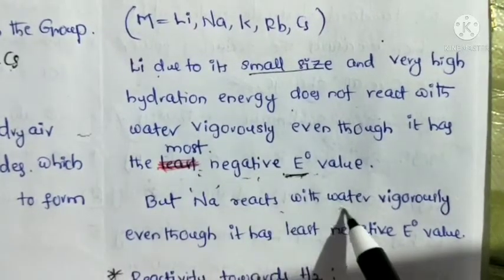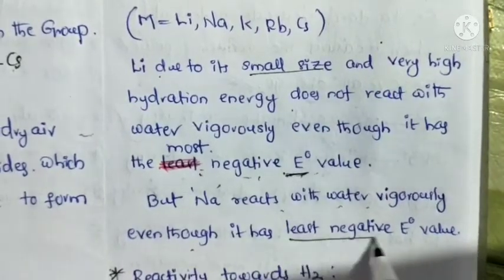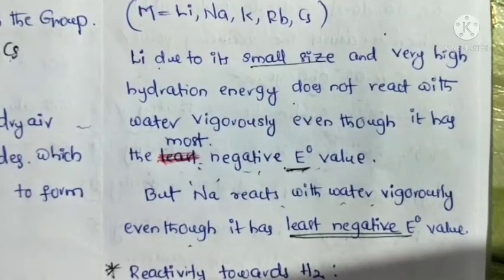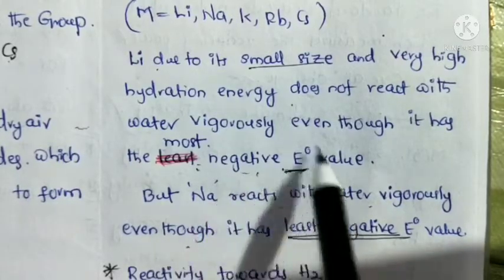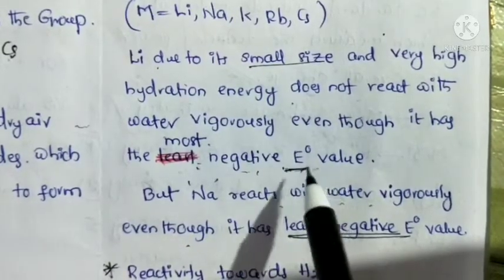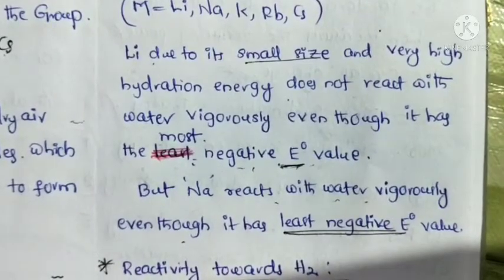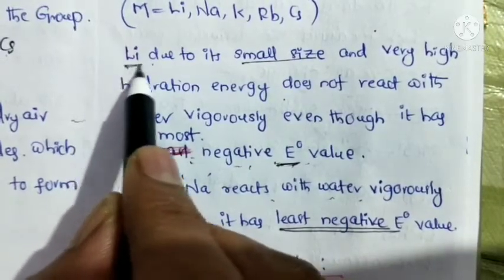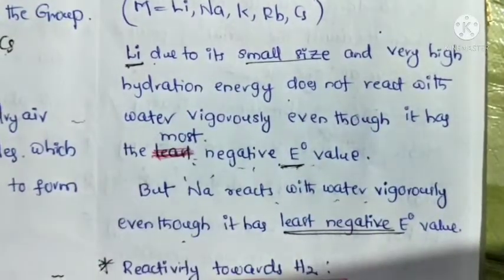But sodium reacts with water vigorously, even though it has the least negative electrode potential value. So from this we can conclude that the metal having the most negative electrode potential value reacts vigorously with water. But some abnormalities are there, in which lithium, due to its small size and very high hydration enthalpy, is an exception.